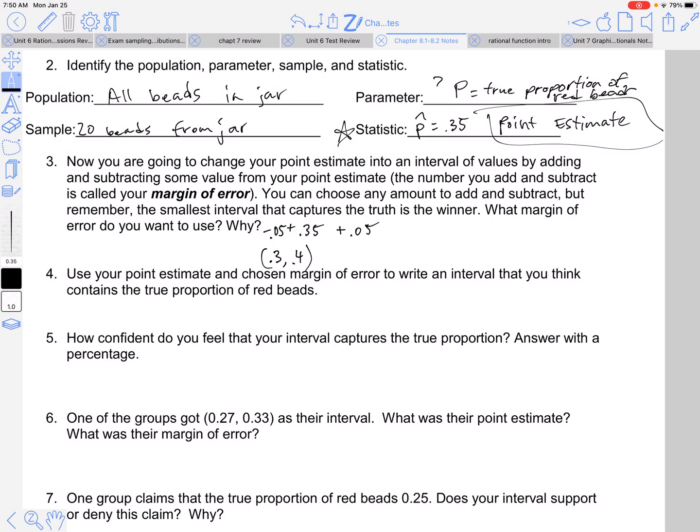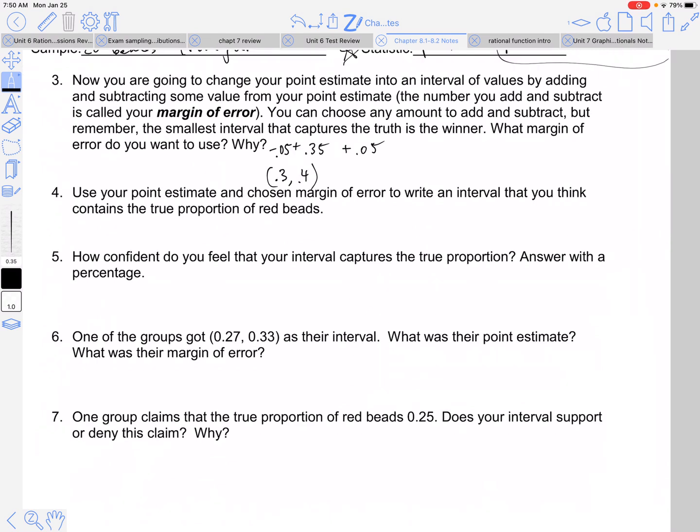So this is our interval, and we're hoping that that will catch the true proportion, 30% to 40%. Use your point estimate and choose a margin of error. So the margin of error was 0.05, and then number 4 is kind of working ahead. Use your point estimate and chosen margin of error to write an interval that you think contains the true proportion of red beads. So there it is right there.